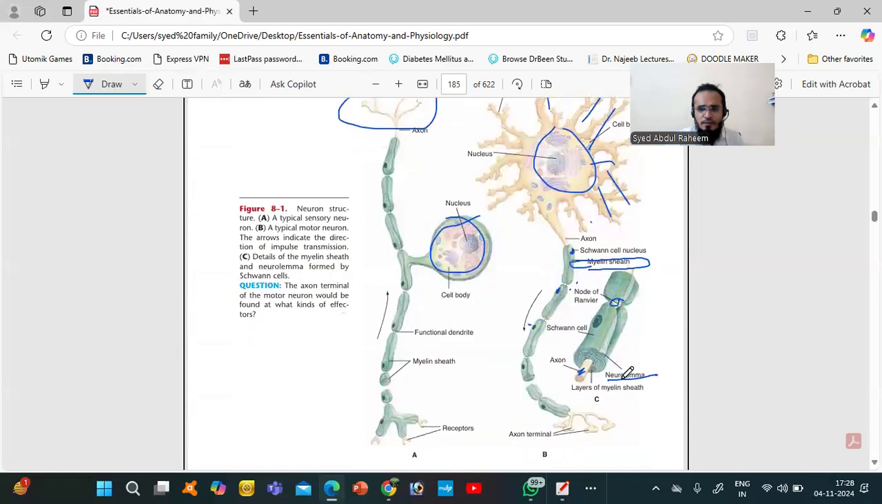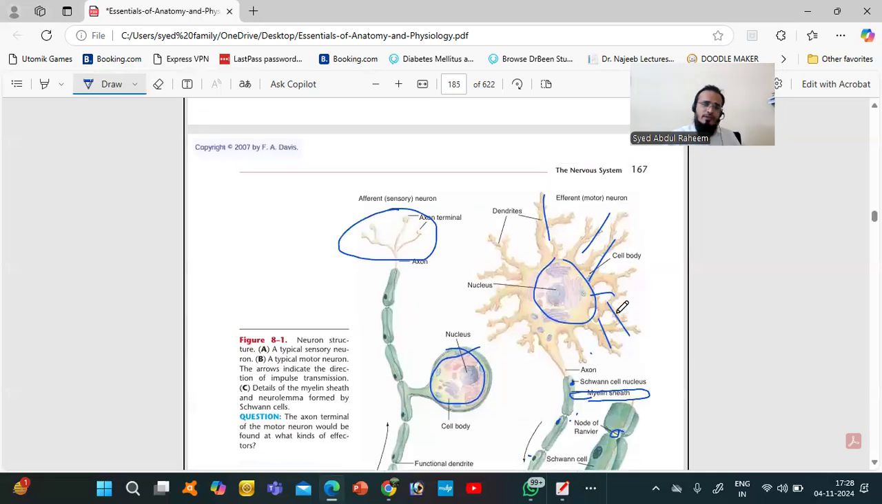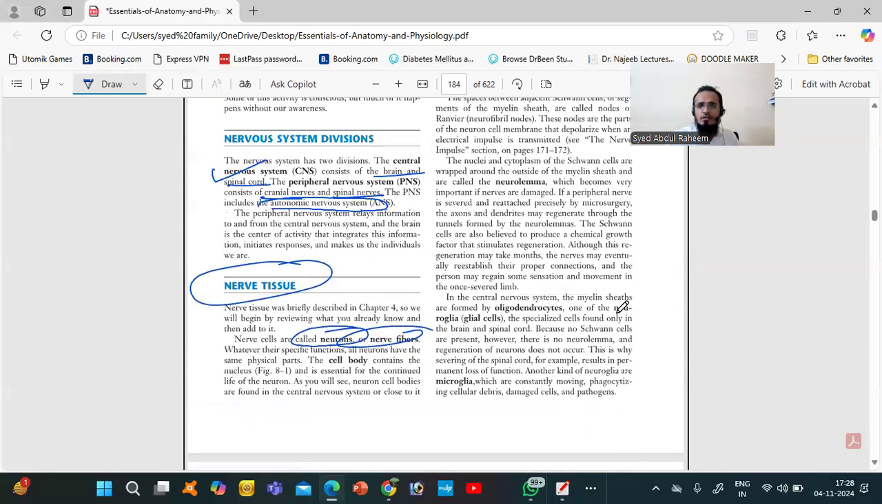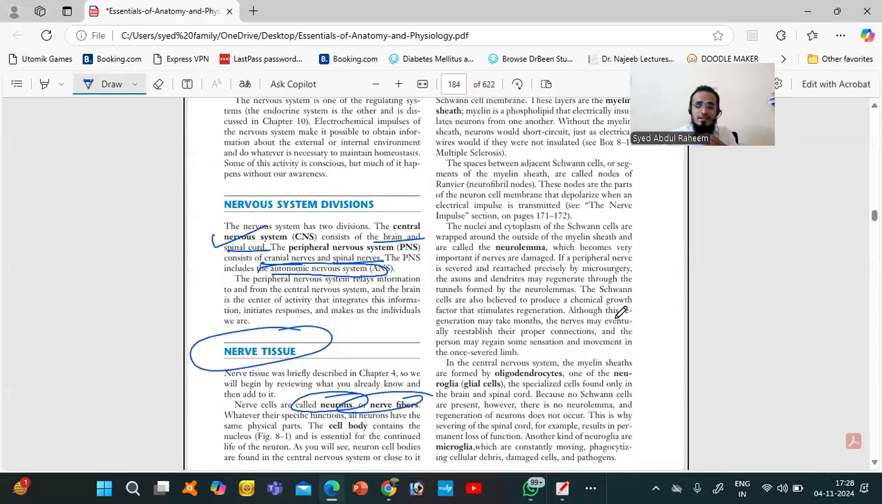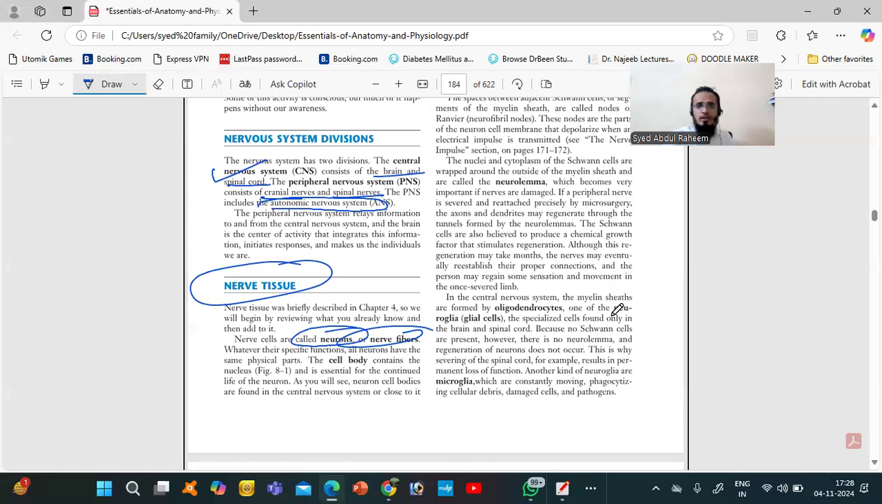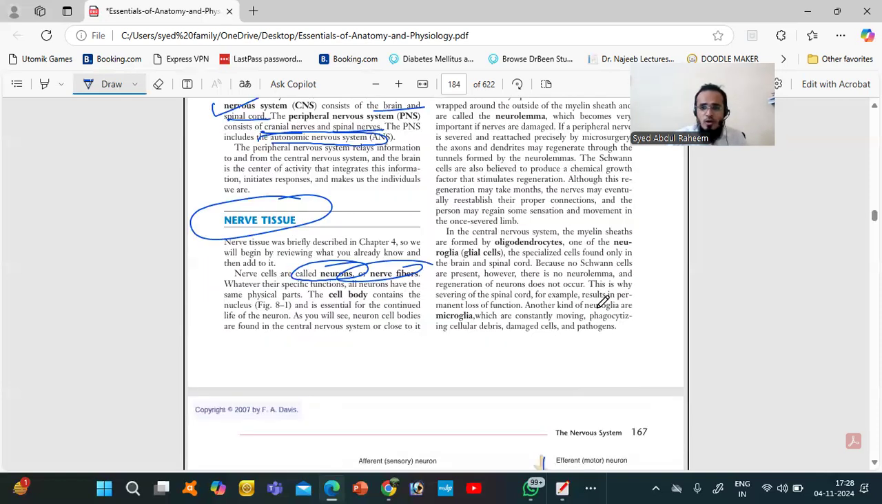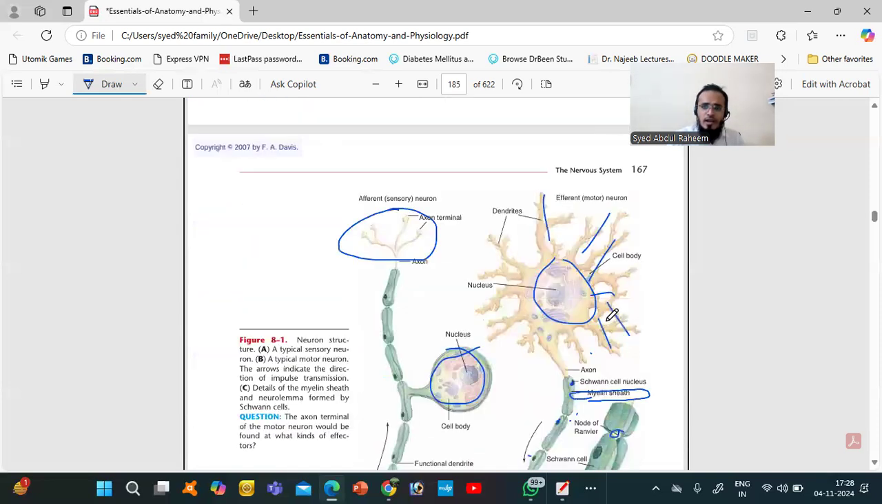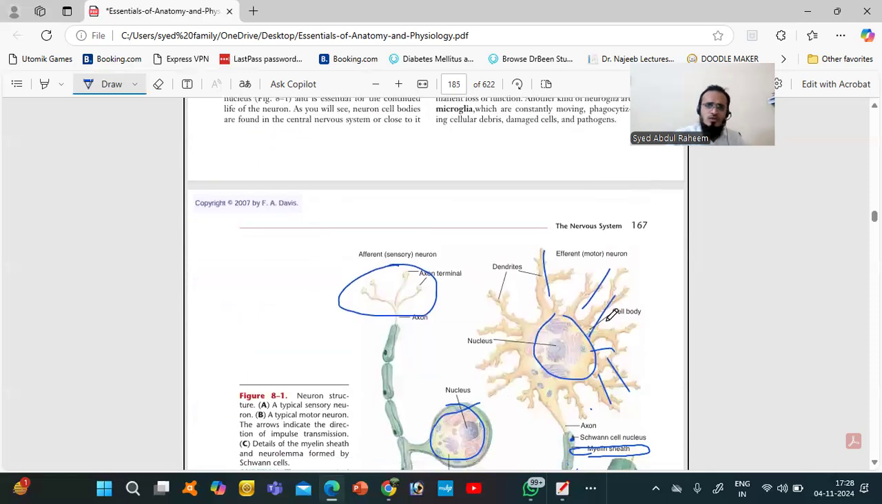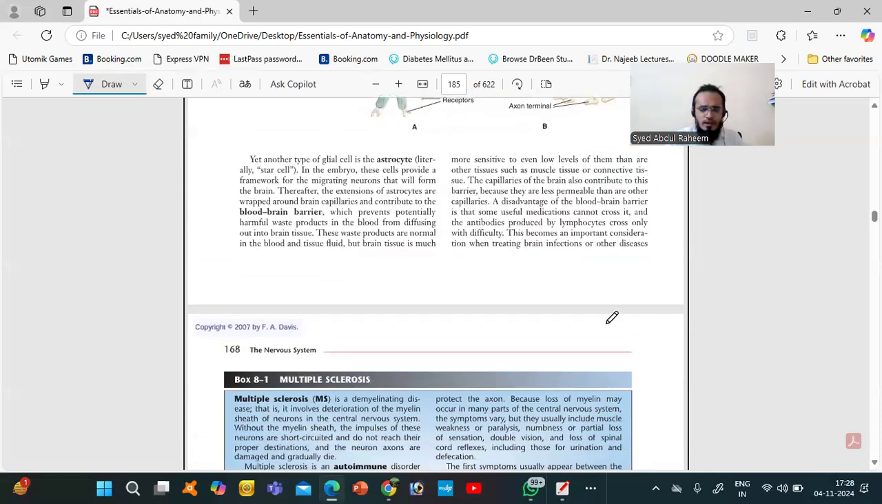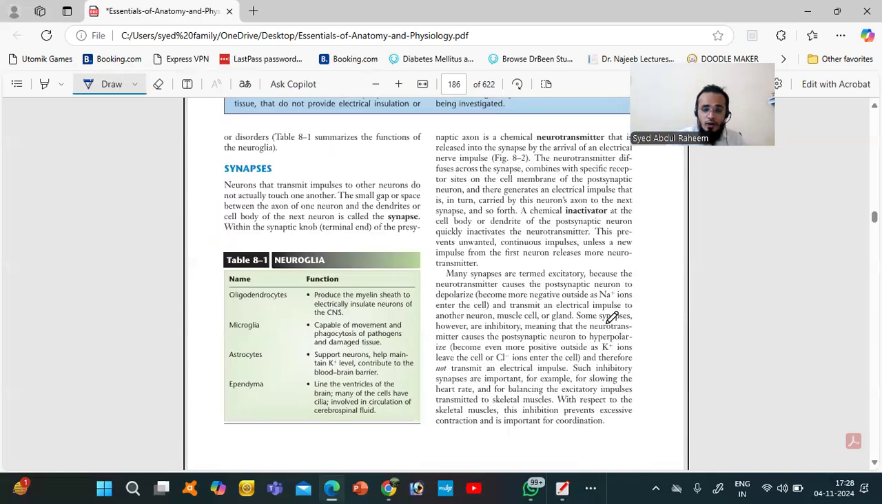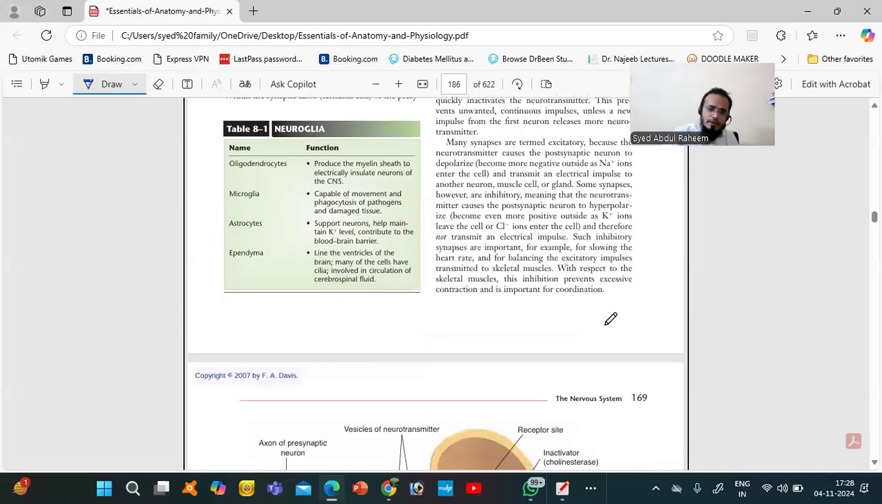Here you can see that this is the node of Ranvier. Due to this, the impulse will jump and go very rapidly because of the myelin sheath. So these are the things we have to remember. There are other cells also that we already discussed in the anatomy physiology class, so I will not repeat here.